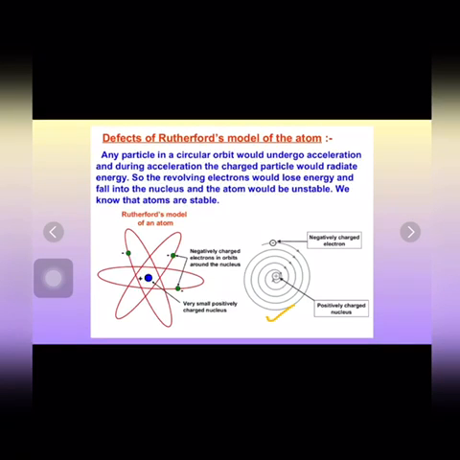In the next video we are going to discuss the Bohr model of an atom, and how he explained the limitations of the Rutherford model of an atom. Thank you.